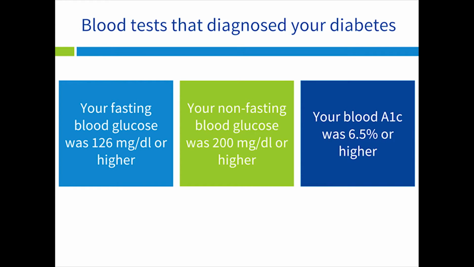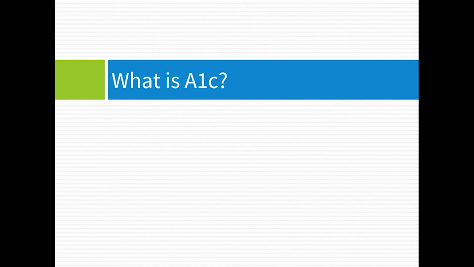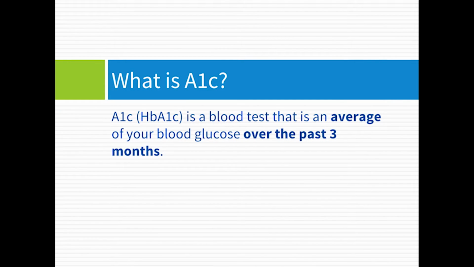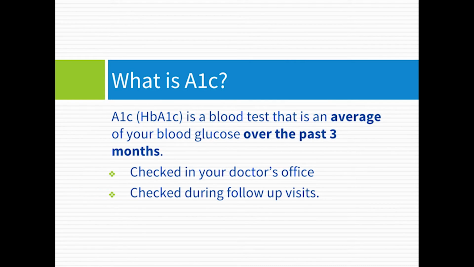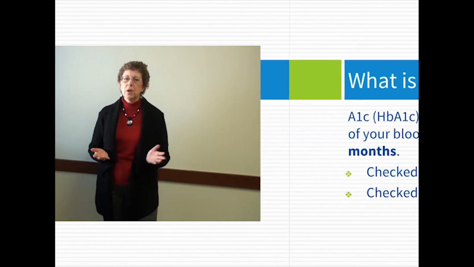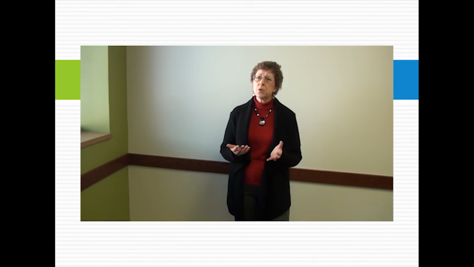Sorry, we're throwing all of these new terms at you. The A1C test measures your average blood glucose levels over the past 3 months. The A1C test is checked in your doctor's office when you are first diagnosed, and also regularly during your follow-up doctor visits. So when your blood tests come back abnormal, your doctor is going to recheck those a second time just to be absolutely sure that you do have diabetes.